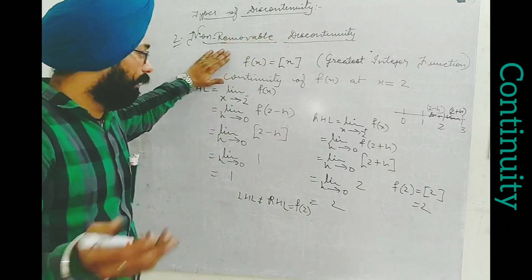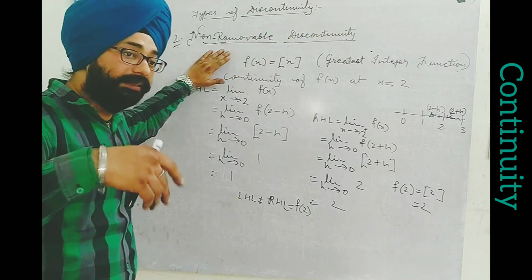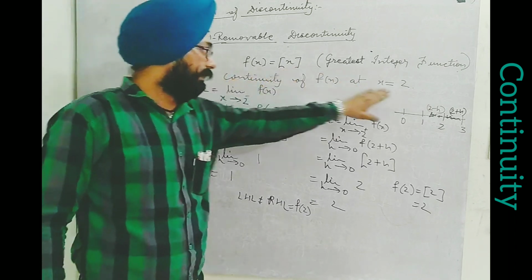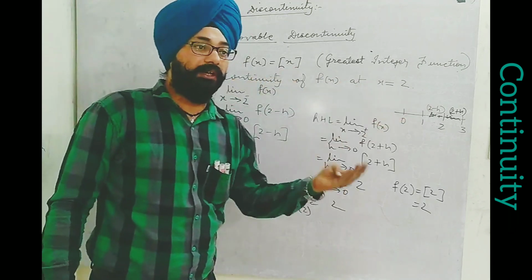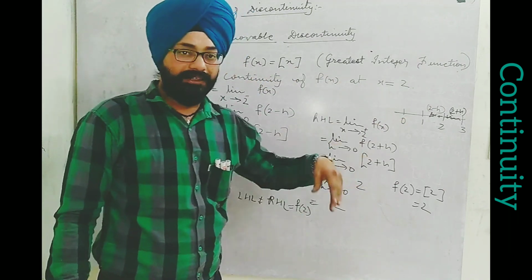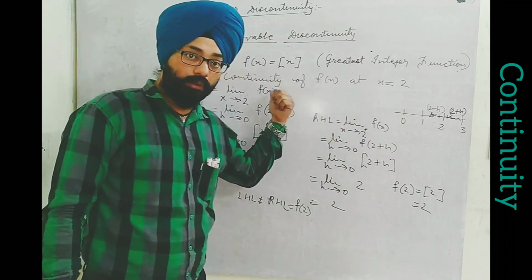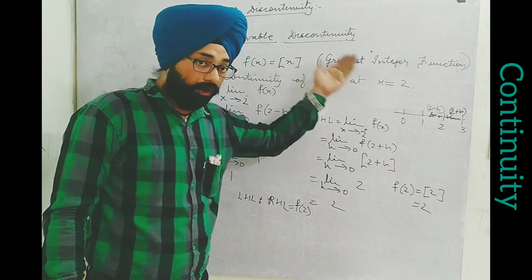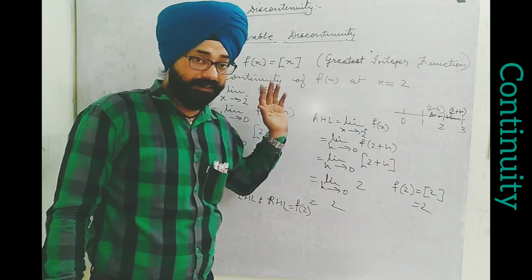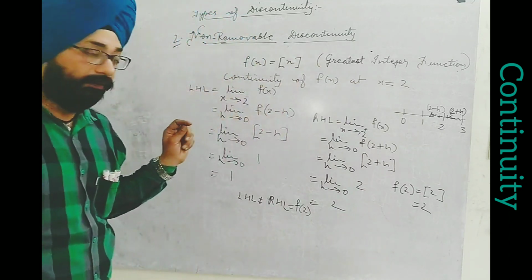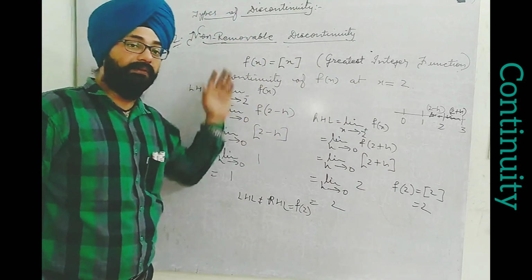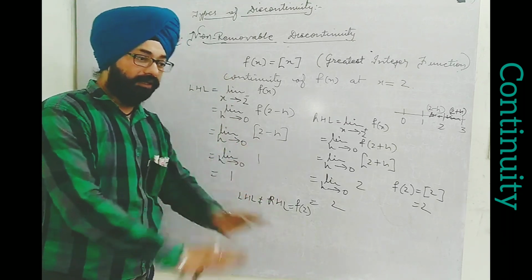It can't be removed by any type of manipulation, because it is the nature of the function that at integral points other than 2, suppose you take 3, 5, 7, -1, -2, any integer, this function will show its nature of not being continuous. It is discontinuous at this point. Okay, I hope you have understood. So this type of discontinuity is the final discontinuity, it cannot be removed.